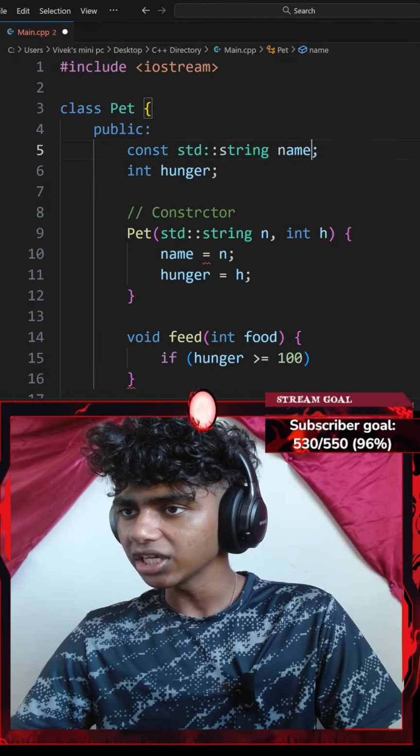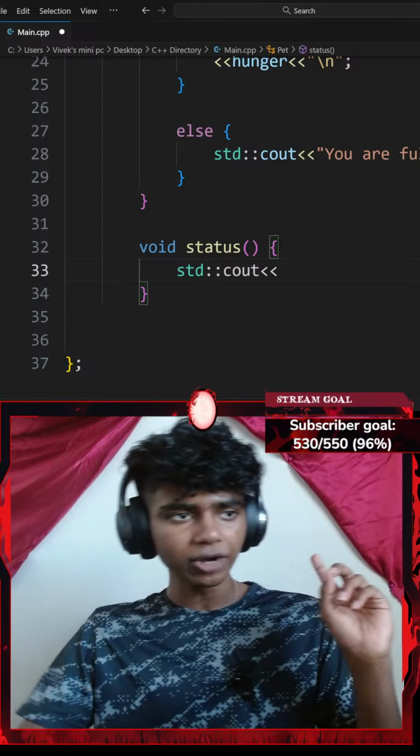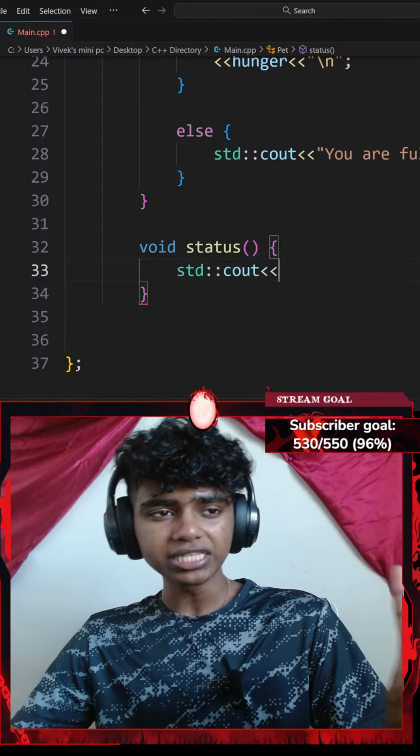Okay, perfect. That said, next up I've got to create a method called status that prints the pet's name and current hunger. So let's go ahead and create another void method called status. With a pair of parentheses inside my status method, honestly, I don't think I'm going to be adding a parameter. Instead, I'll go with a standard console output with an insertion operator.